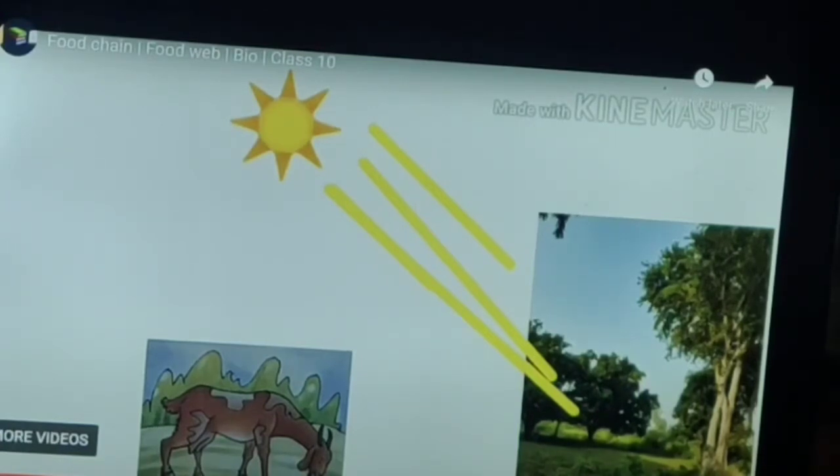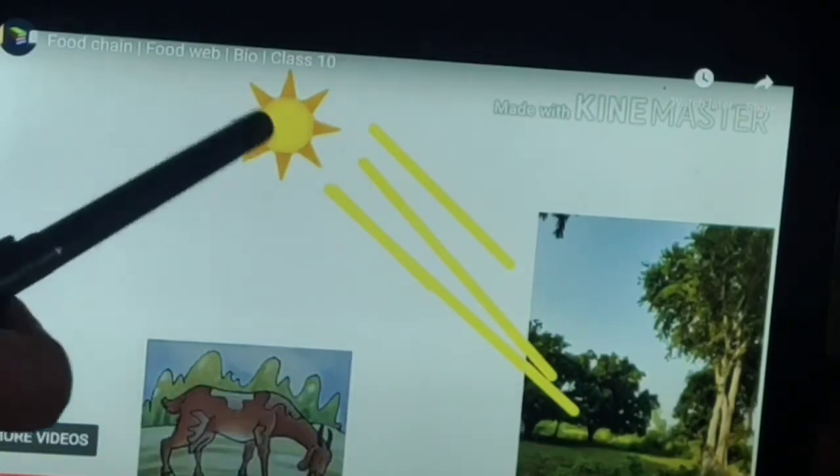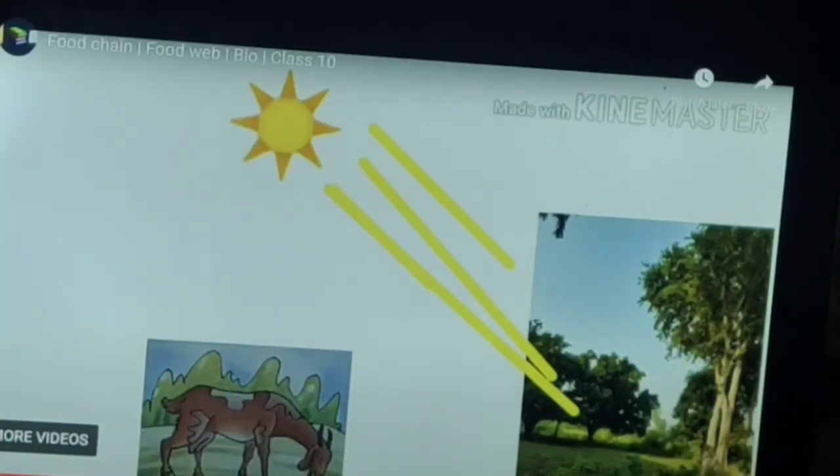A series of organisms feeding on one another. This series of organisms taking part at various biotic levels form a food chain. Each step or level of the food chain forms a trophic level. The autotrophs or the producers are at the first trophic level. They fix up the solar energy and make it available for the consumers or heterotrophs.